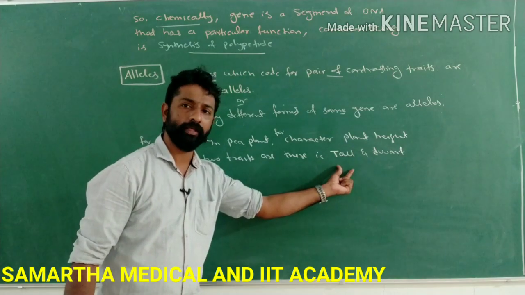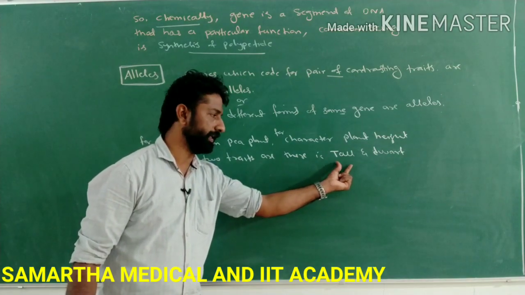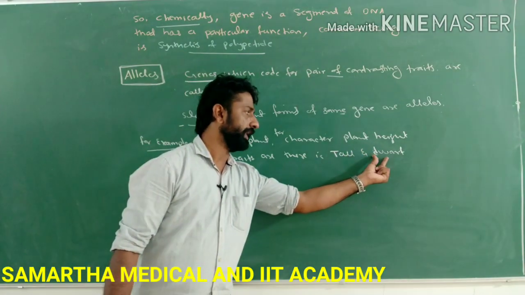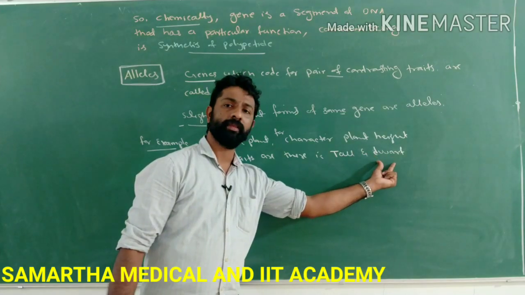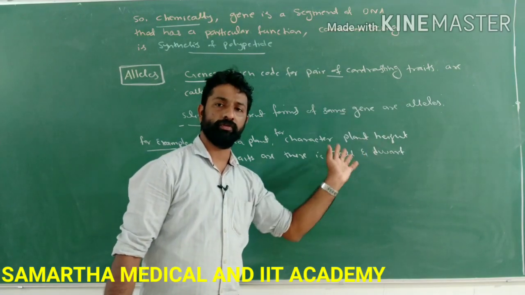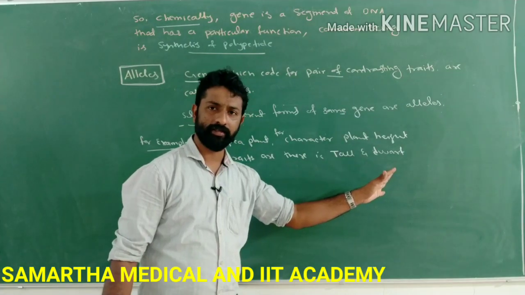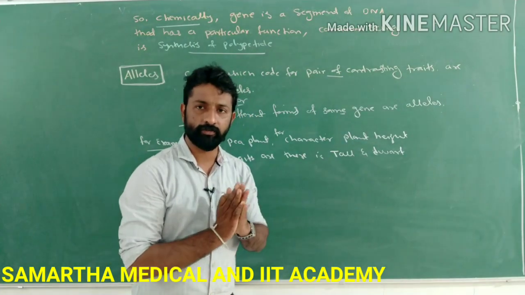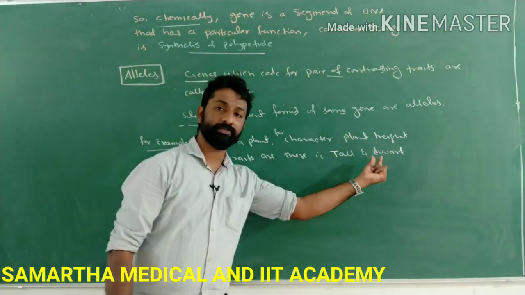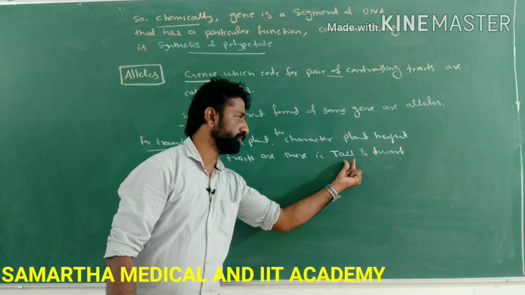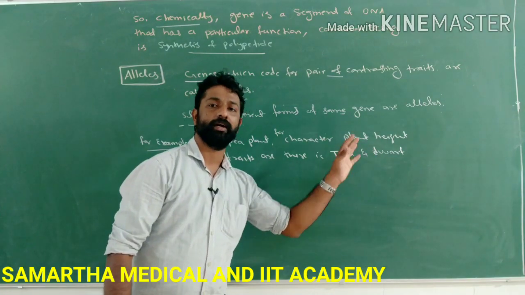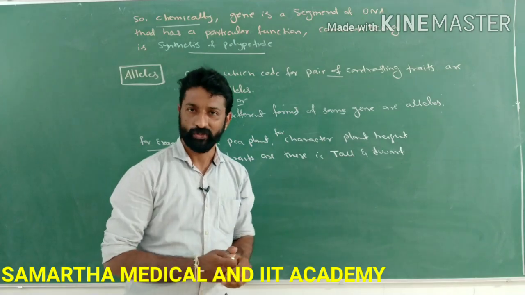The plant with one form of the gene will be tall, and the plant with the alternate form of the same gene will be dwarf. Such a pair of genes, which code for tallness and dwarfness, forms alleles.